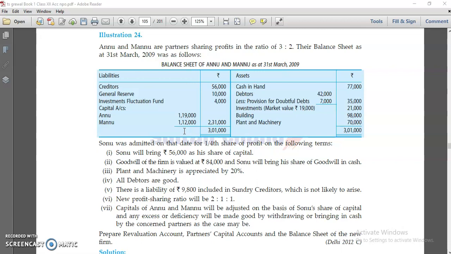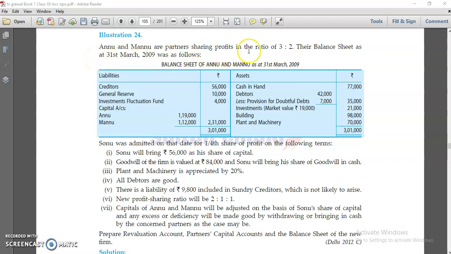So we were doing your adjustment of capital. In last video we understood how to calculate your adjustment of capital, means your total combined capital of the firm, closing capital of all the partners, then how to calculate your surplus and deficit. So these kind of things with one illustration we just did that. Right now in this video, same question, same topic we will take up first, then after that we understand one new topic more. So let's start with this question.